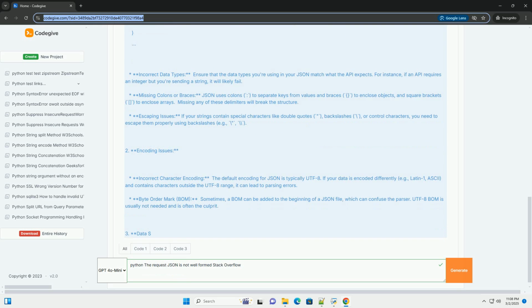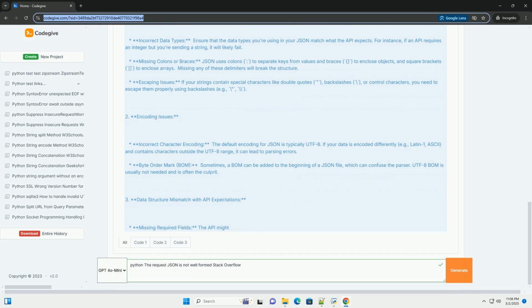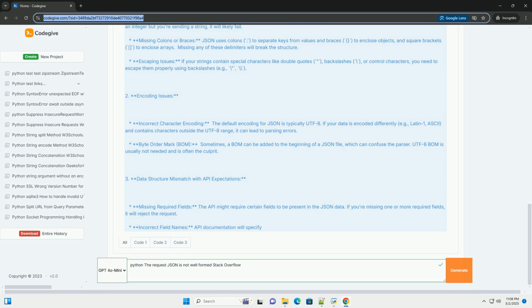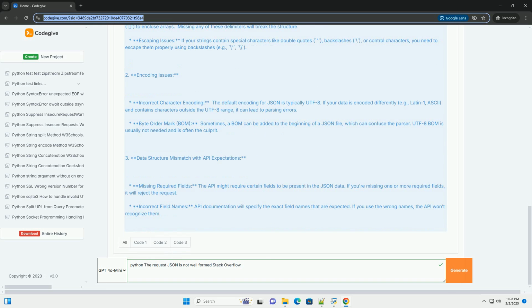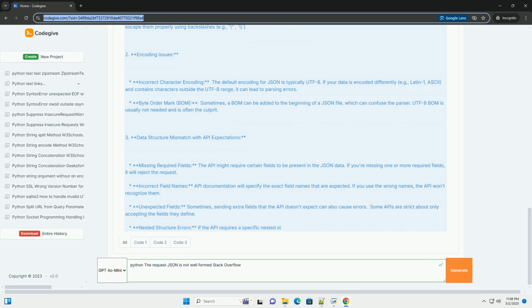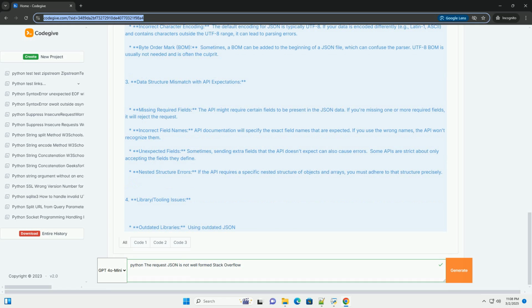Why JSON matters for APIs. Standard data format: JSON is a widely used standard for data interchange between applications, particularly over the Internet. It's human-readable, relatively easy to parse, and supported by most programming languages.